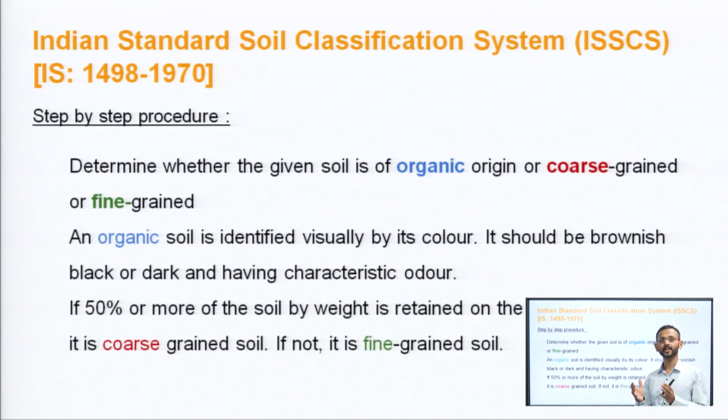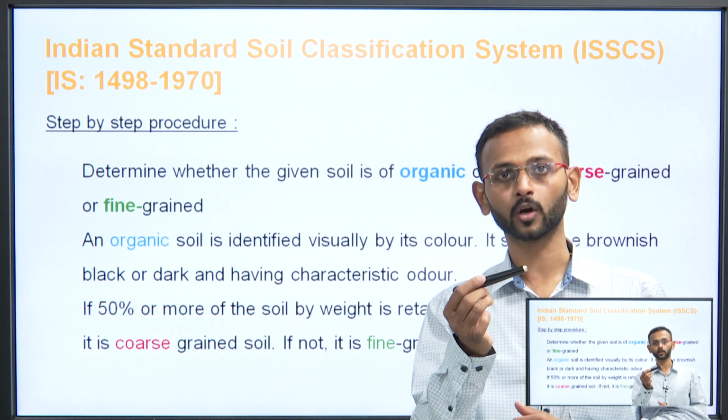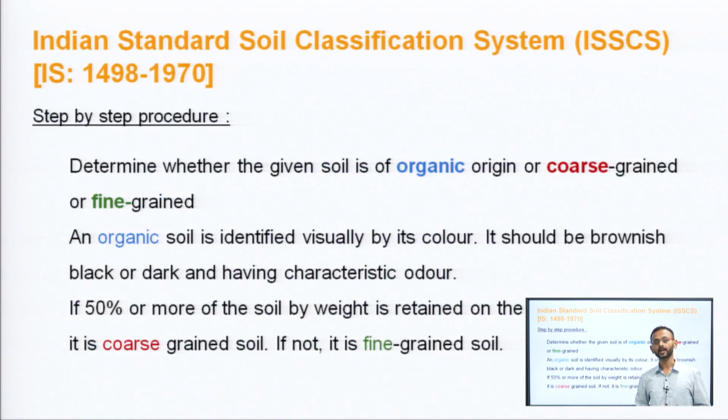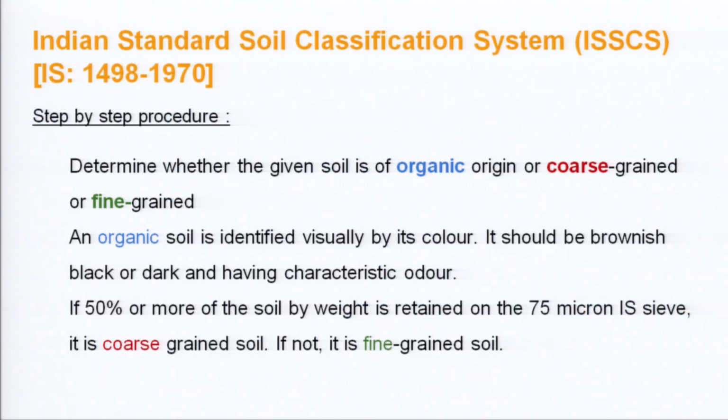Now, we have already classified that there is a coarse grained soil and there is a fine grained soil, but how will we classify a soil when a set of conditions is given to you? So, now we will see the step by step procedure that we have already discussed somewhat in the classification, but we will see step by step how we move from one step to another, how we classify the soil into coarse grained, then subdividing it, or fine grained, then subdividing it. So, we will be moving on from one part to another part. And the important thing here is that these will be helpful when we are solving the numericals.